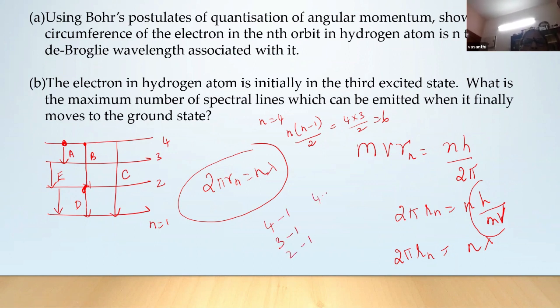Okay, 4 to 3, 3 to 2. We missed 4 to 2, correct? That is also possible. So 4 to 1, 3 to 1, 2 to 1, 4 to 3, 3 to 2, and 4 to 2.